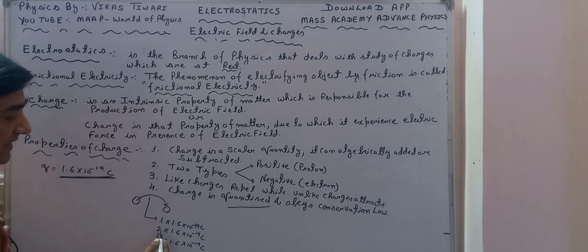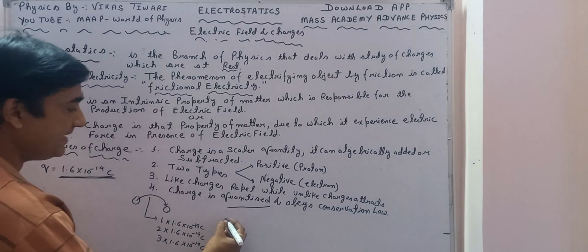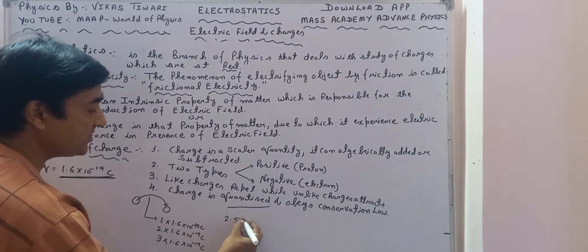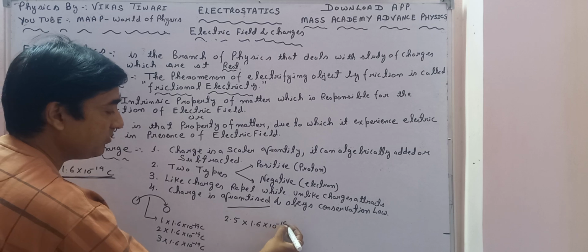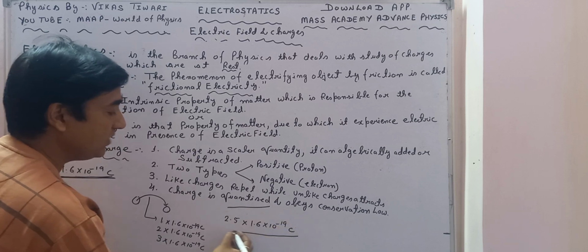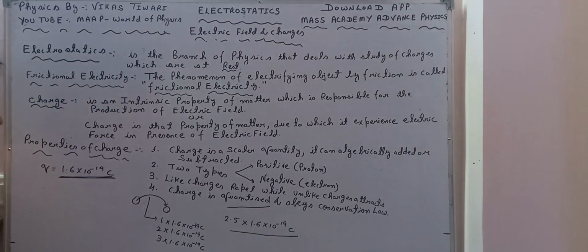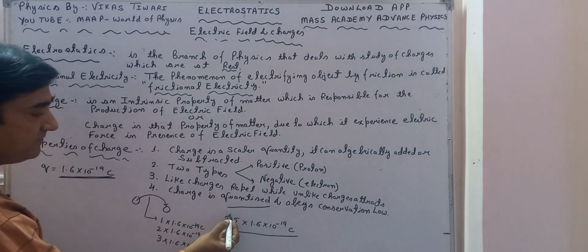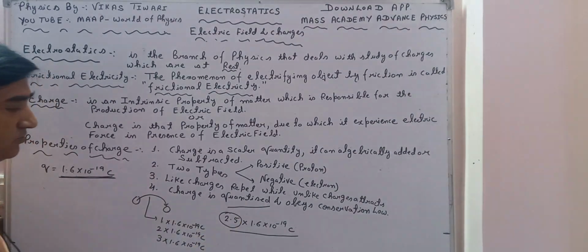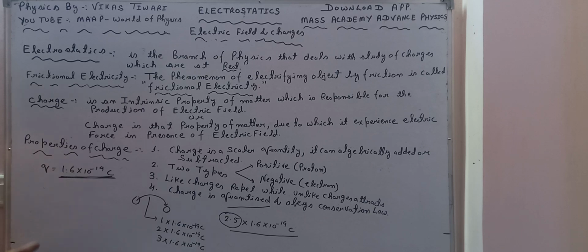It should be an integer multiple. It is not at all possible that 2.5 into 1.6 into 10 raised to power minus 19 coulomb of charge is transferred from one body to another, because this is not an integer value. So charge is quantized.